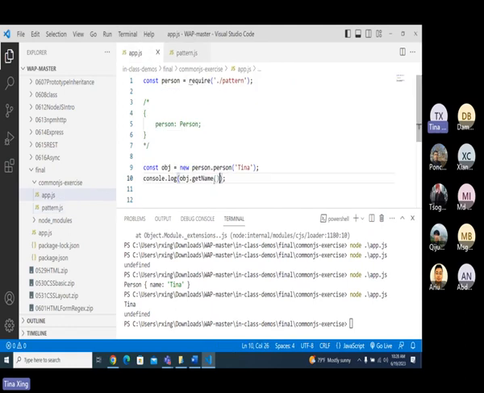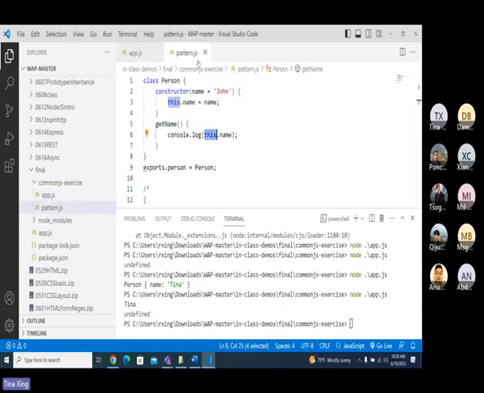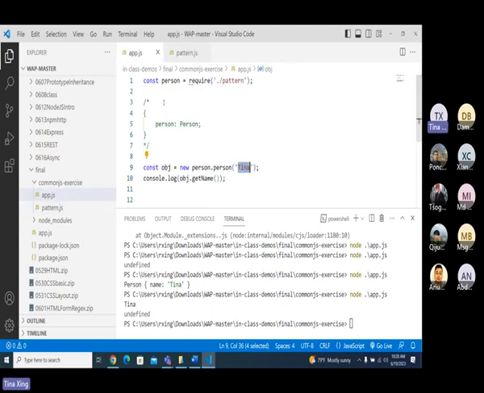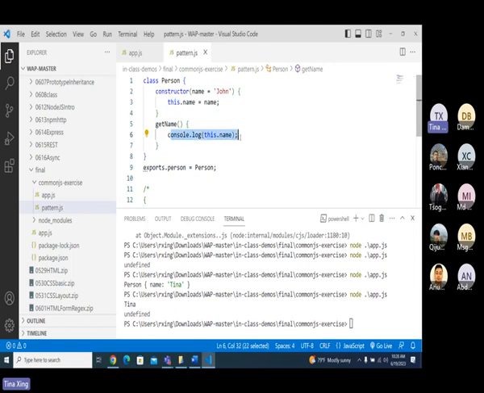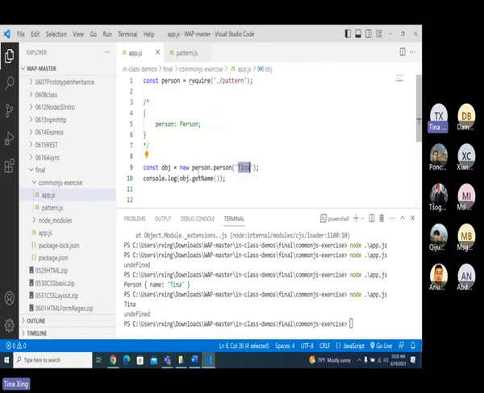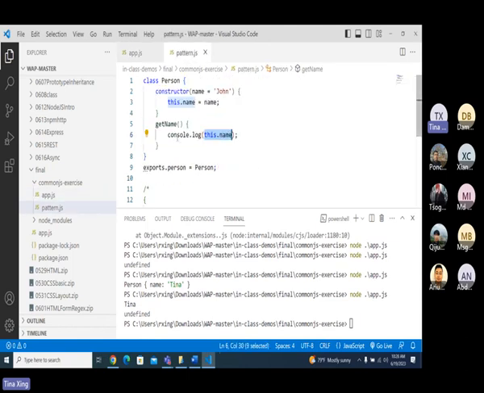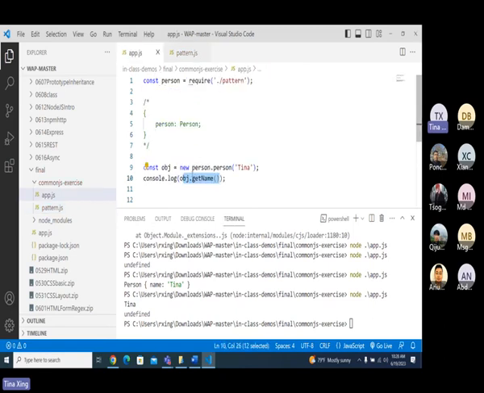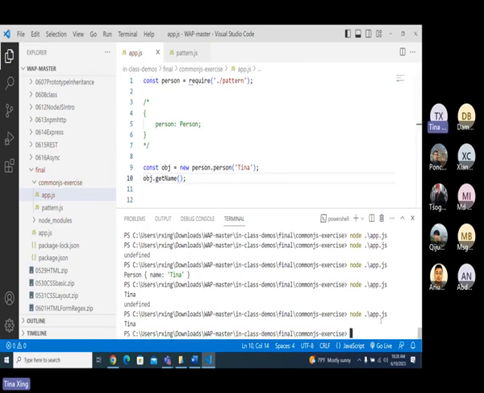Let's see. Why is it undefined? It's not returning anything, so that's why. Oh, I'm console logging here. Sorry. When I console log, this is gonna become Tina, right? And the returned value is undefined. It's better to do it this way. What I should do is just this way, because it's already console logged there. Got me? So it's gonna be Tina.